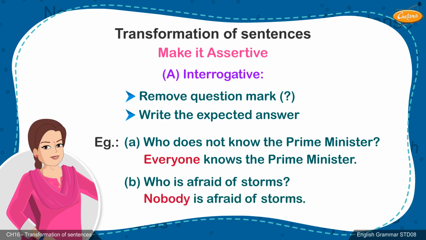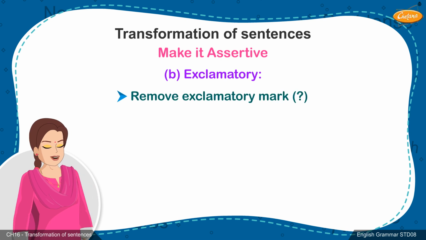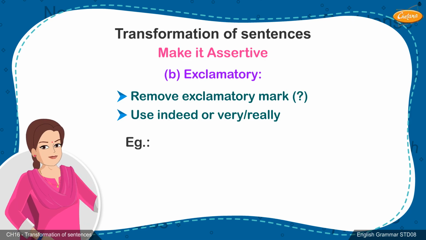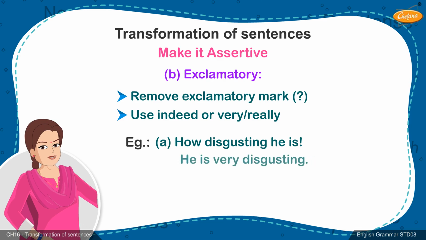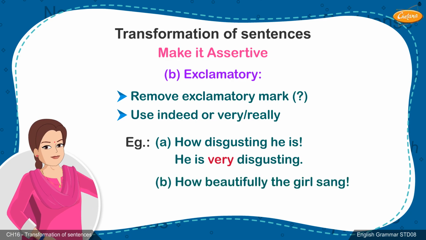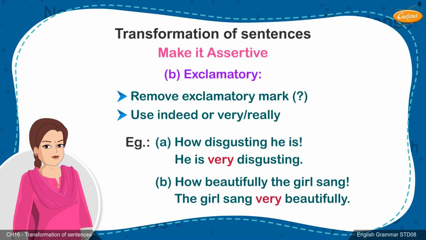Nobody is afraid of storms. B. Exclamatory. Remove exclamatory mark. Use indeed or very or really. Example A. How disgusting he is. He is very disgusting. B. How beautifully the girl sang. The girl sang very beautifully.